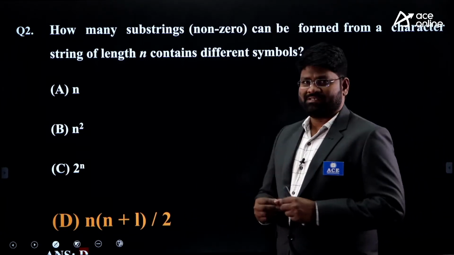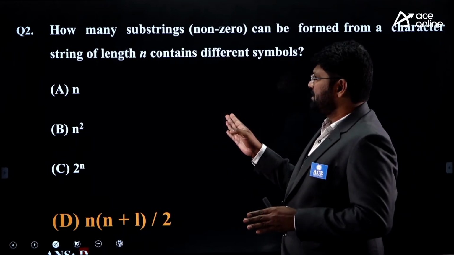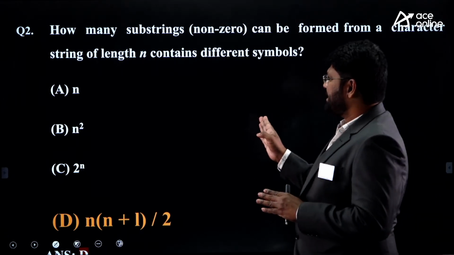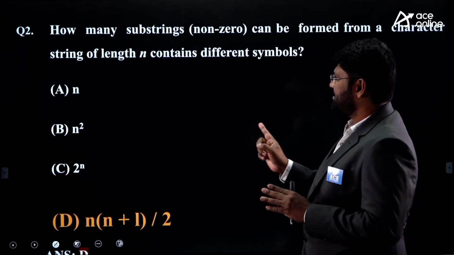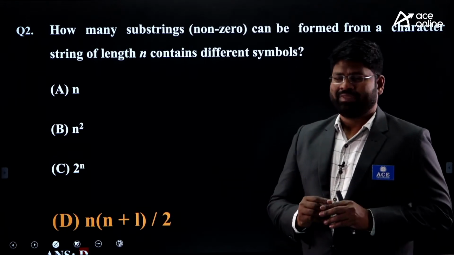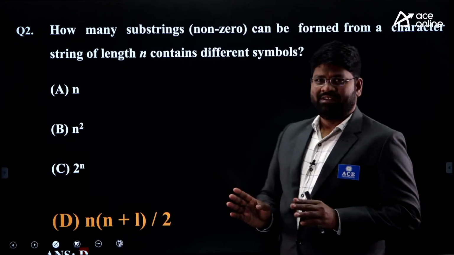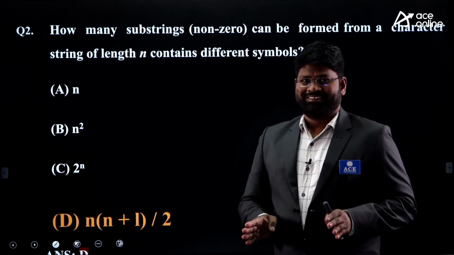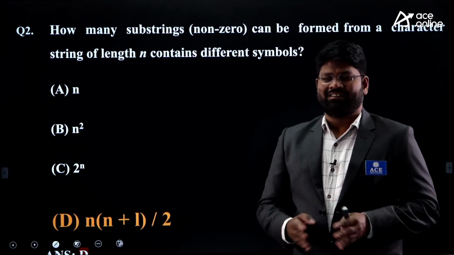For example, for the same question, if I were to say the statement as how many substrings can be formed from a character string of length n, without the part that it contains different symbols. You have a string whose length is exactly n.